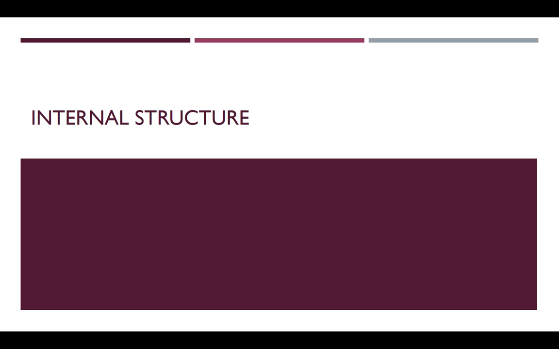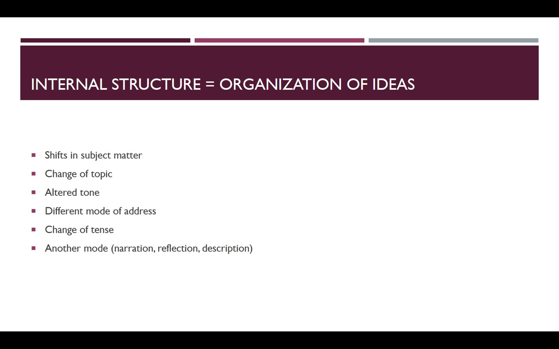So we're going to start today by talking about the internal structure of a poem. By internal structure in a poem, basically we mean the organization of ideas of that poem. That can include a shift in the subject matter, a change of the topic, a change in the tone, a change in the mode of address, so going from imperative, for example, to questions, a change in verb tense, so maybe they're going to talk about what was and then what is, or maybe a shift in mode, so maybe they're going to be narrating at first and then reflecting, or maybe there's going to be a period of description or something like that that's different. Those are all ways that the internal structure can differ.